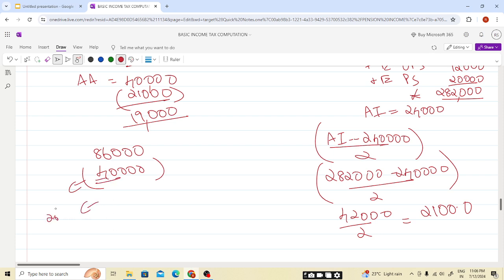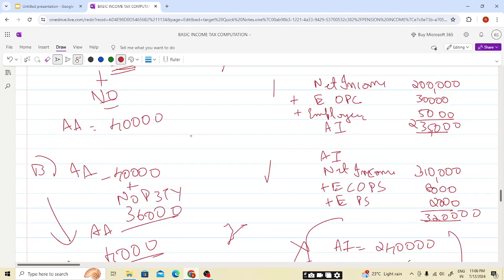So 2021, let's take an example, it is 10,000, then 21-22 it is 5,000, 22-23 10,000. So this is the order, this is the contribution, but the annual allowance will be reducing in this manner. I hope this is clear, students.